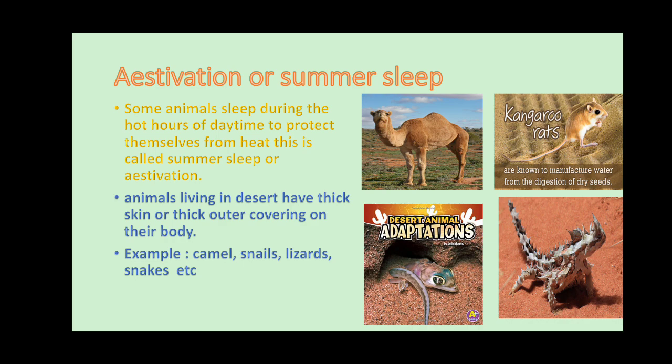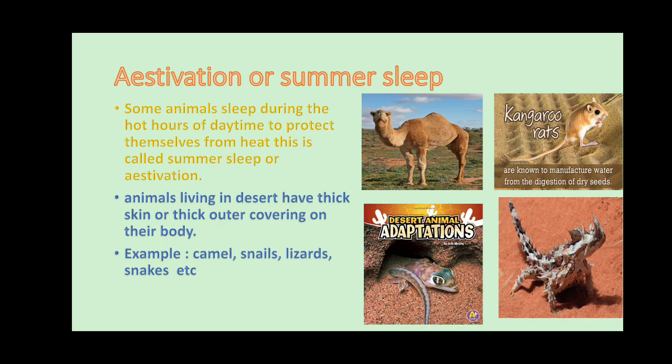Understand? Now some animals like snails and lizards sleep during the hot hours of daytime to protect themselves from heat. This is called summer sleep or estivation. Did you understand, children? Animals which live in the desert, some small animals like the snail, some kinds of lizards, some lizard family animals, and kangaroo rats, live in burrows.